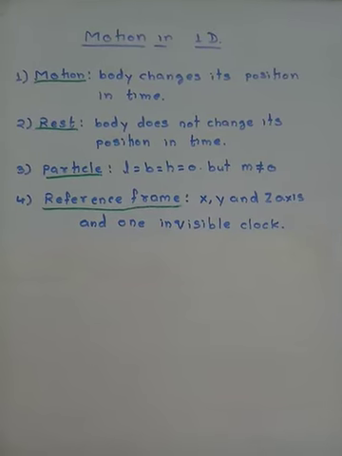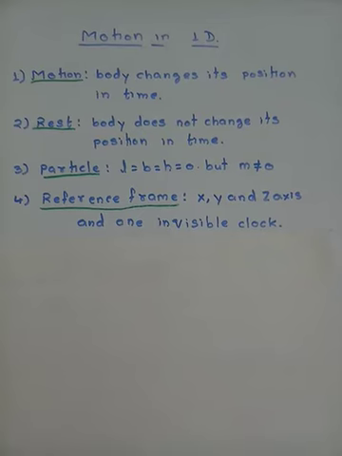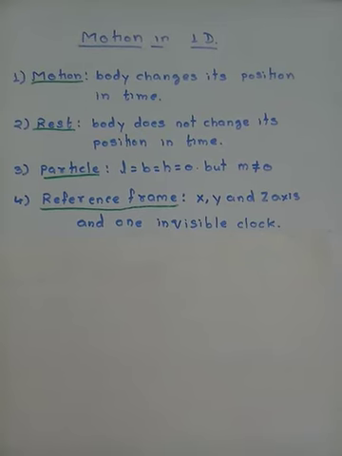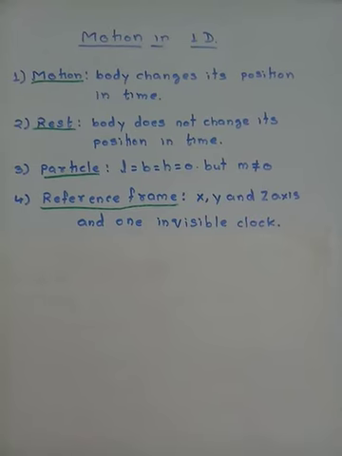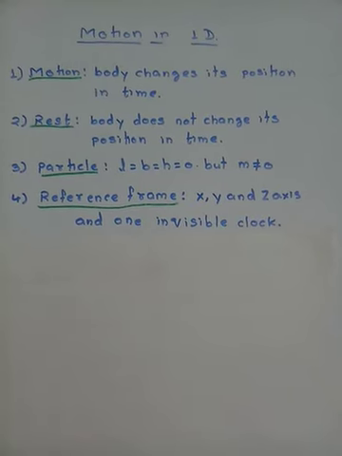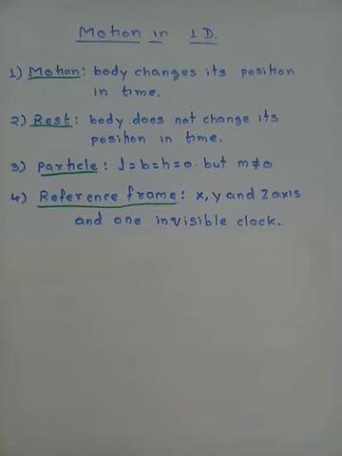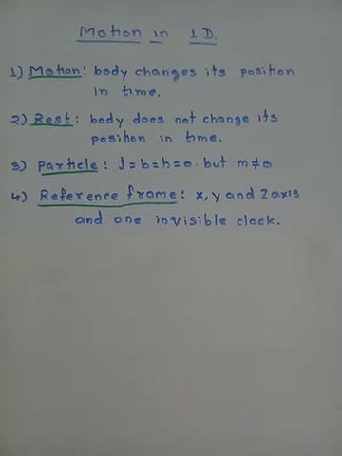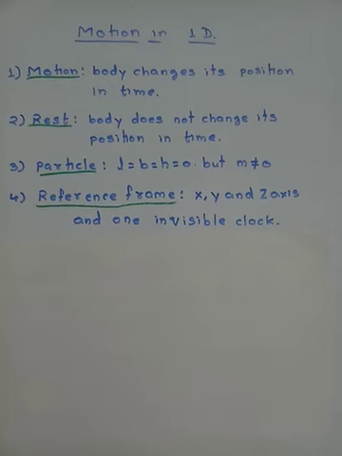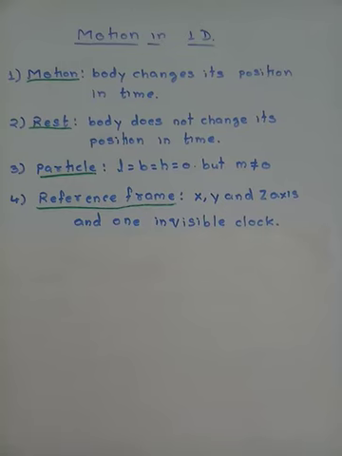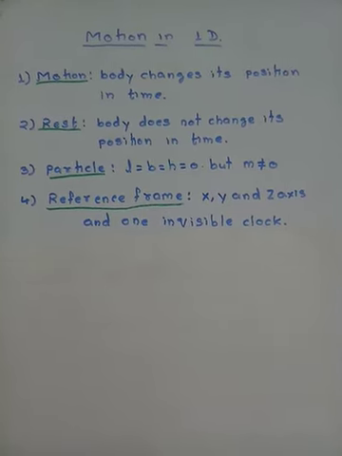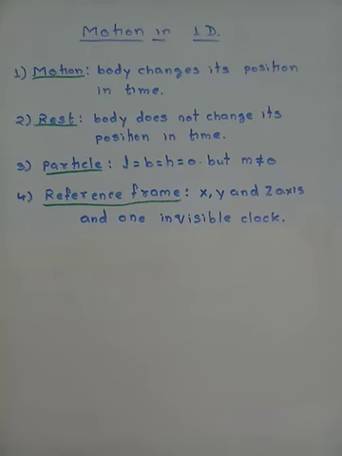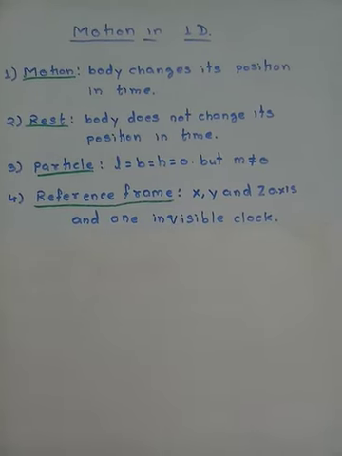Later you studied graphs. The graph had two axes, one horizontal and one vertical. The x-axis had positive numbers on one side, negative numbers on the opposite side. Similarly, the y-axis had positive numbers upwards, negative numbers downwards. So if you are using two axes, x and y, then you are doing a two-dimensional study.